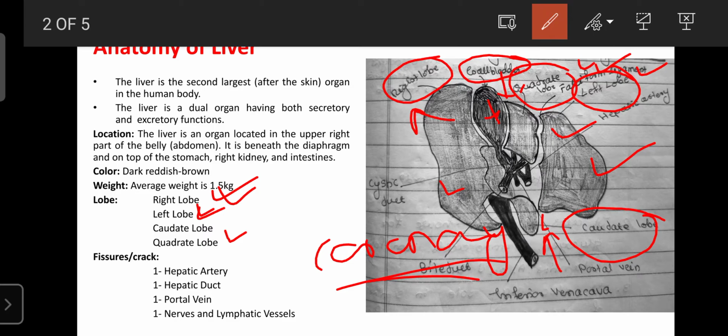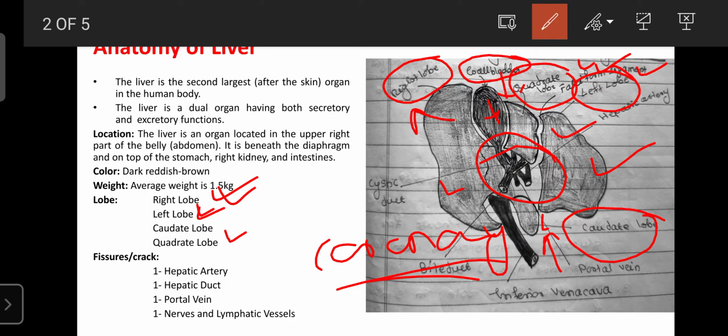Regarding the fissures, there are certain cracks present on the surface of the liver. These fissures are helpful for allowing the entry of arteries, vessels and nerves, as well as the outgoing of certain blood vessels. This is mainly known as the hilum.